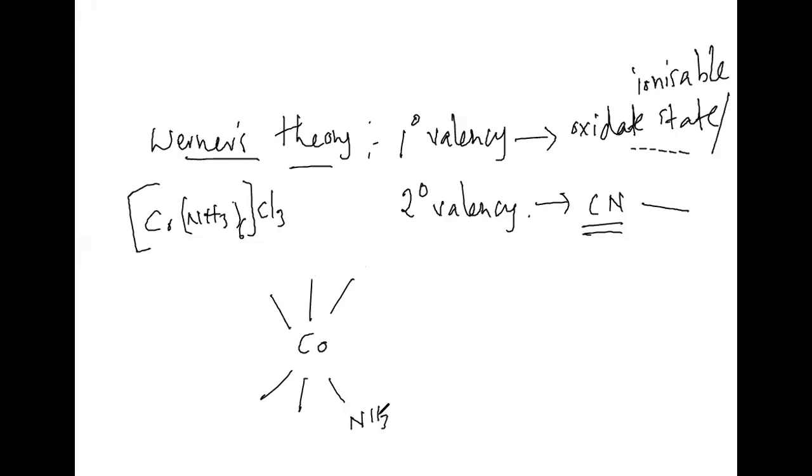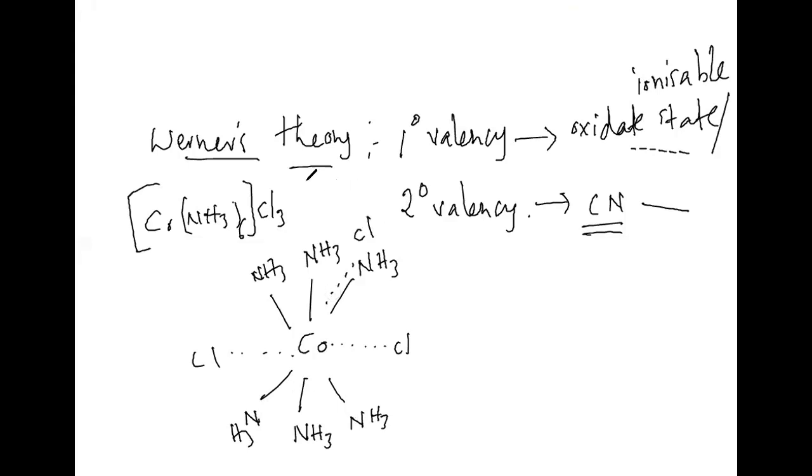I can write one NH3 here, one here, and so on for six NH3, and these three I am representing as chlorine.